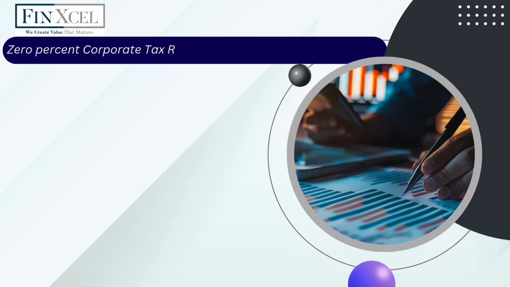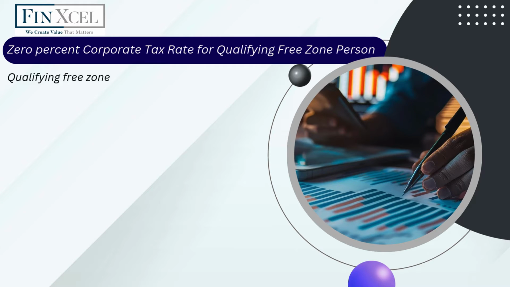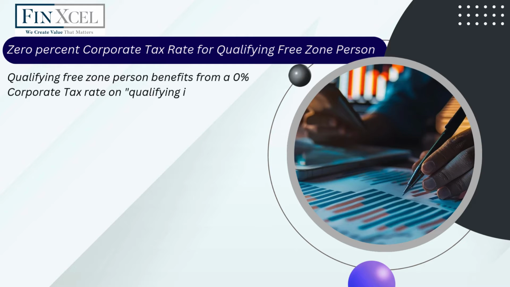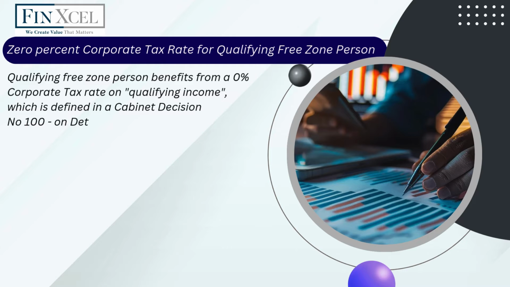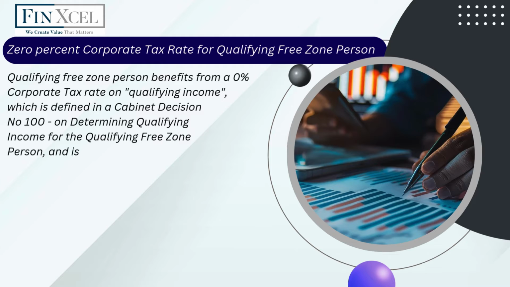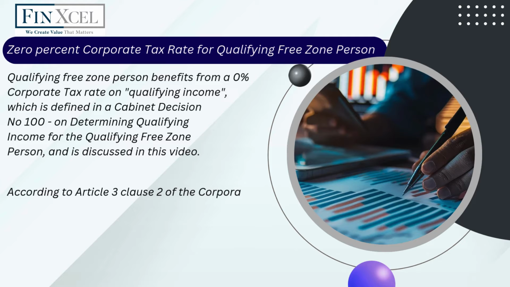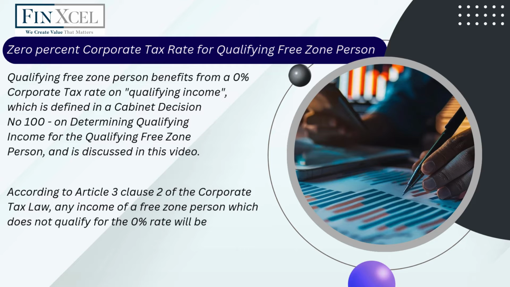0% corporate tax rate for qualifying free zone person. Qualifying free zone person benefits from a 0% corporate tax rate on qualifying income, which is defined in a Cabinet Decision number 100 on determining qualifying income for the qualifying free zone person, and is discussed in this video. According to Article 3 Clause 2 of the Corporate Tax Law, any income of a free zone person which does not qualify for the 0% rate will be taxed at the rate of 9%.